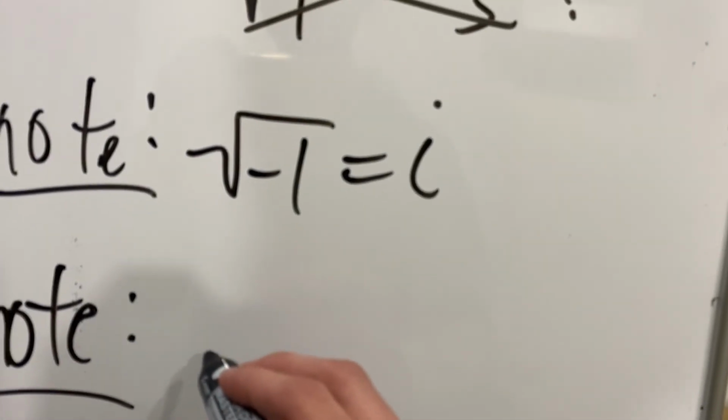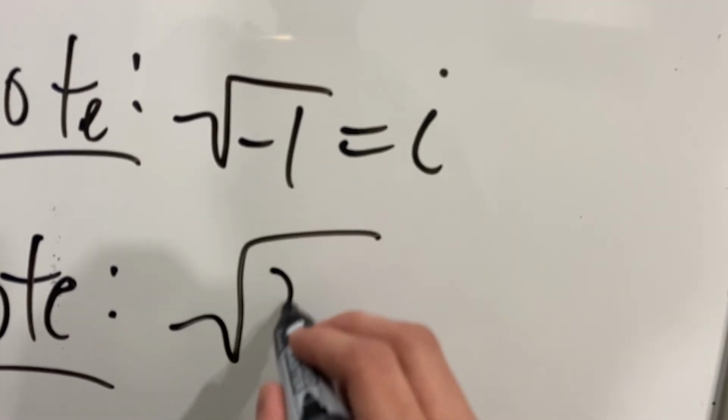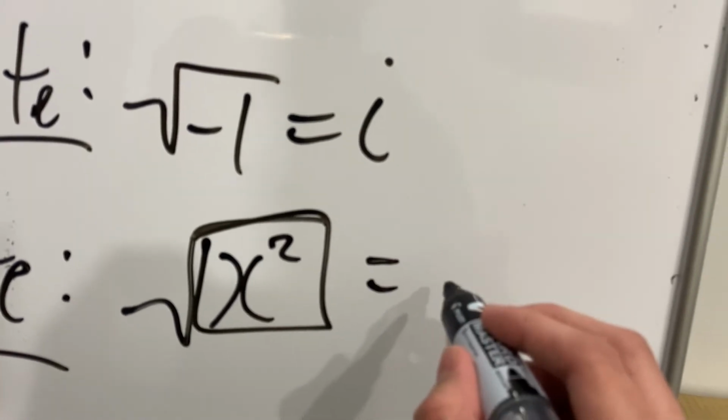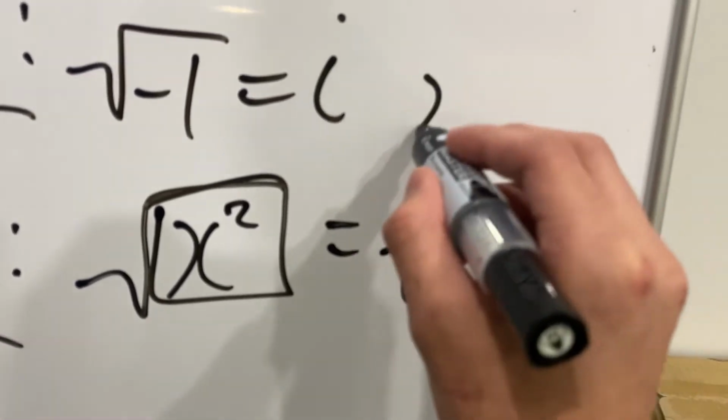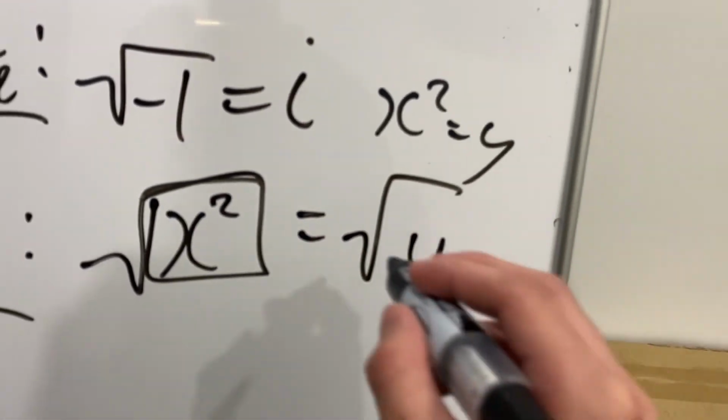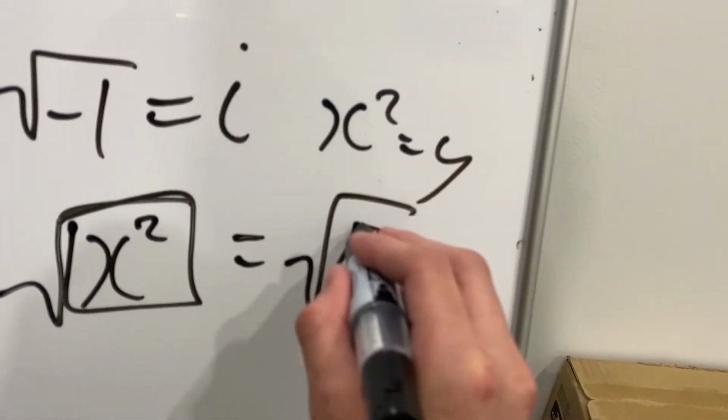Another note: let's say we have the square root of x squared. We have to work inside first, let's say x squared is now y, so we have to work out the y. We have to work out the insides first before we do the outside.